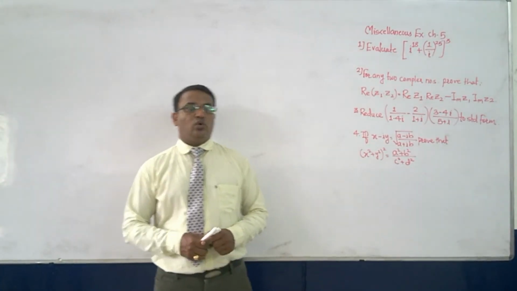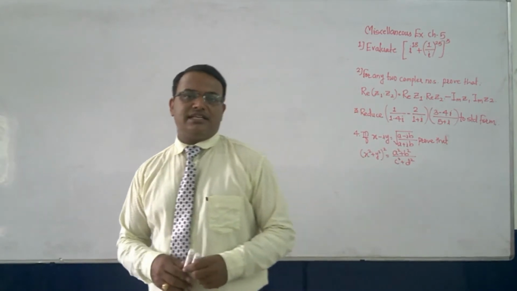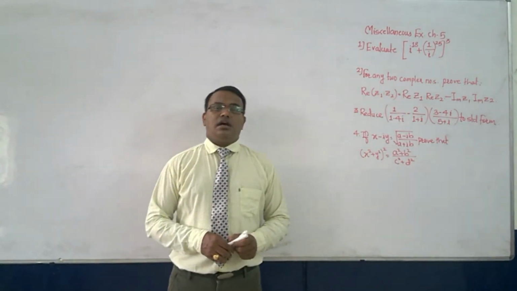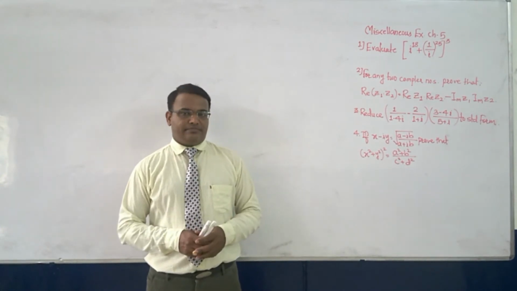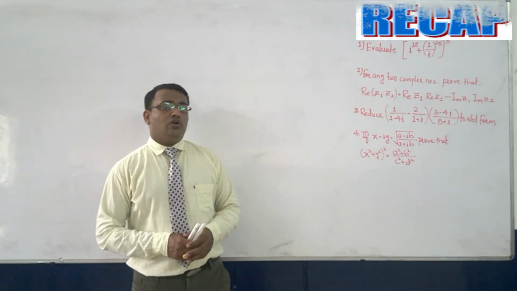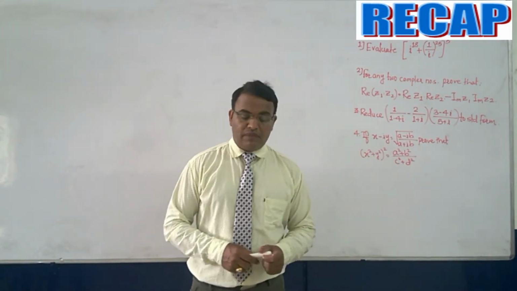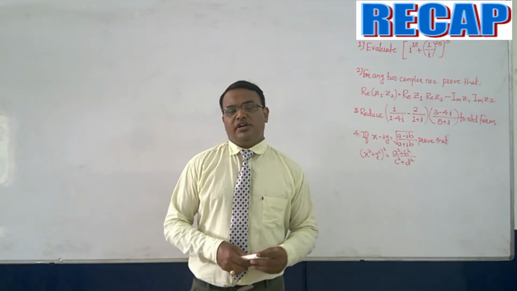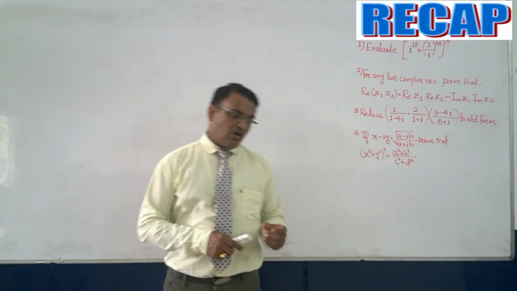So here we will go with the miscellaneous exercise. But before starting the miscellaneous exercise, just have a quick look at a recap. If you want to solve the miscellaneous exercise of chapter number 5, that is complex numbers, we should be totally aware of the contents of complex numbers.